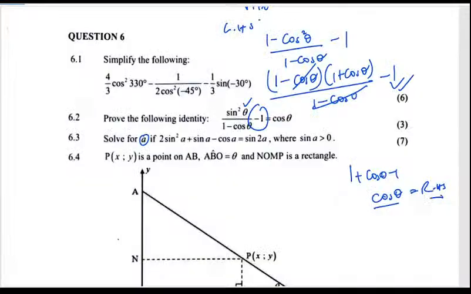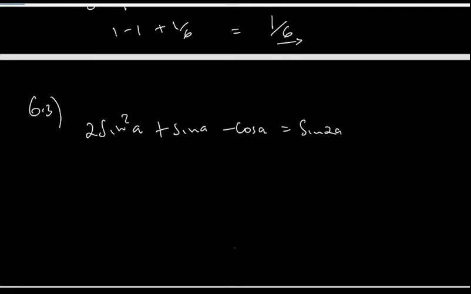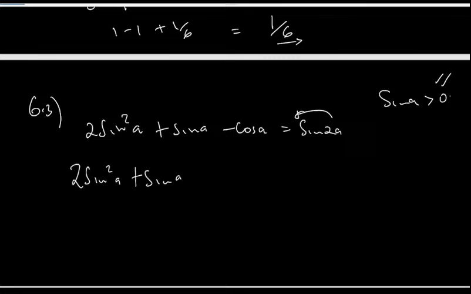And then you're telling us that sine of A must be greater than 0. In other words, it should be positive. Okay, so what can we see here? Let's move this on this side. So 2 sine squared A plus sine of A minus cos of A minus, let's just simplify that, 2 sine A cos A is equal to 0.